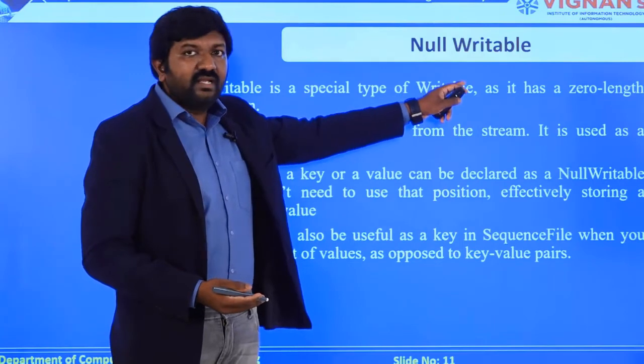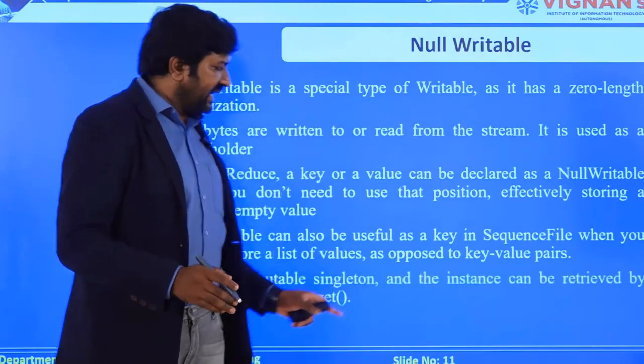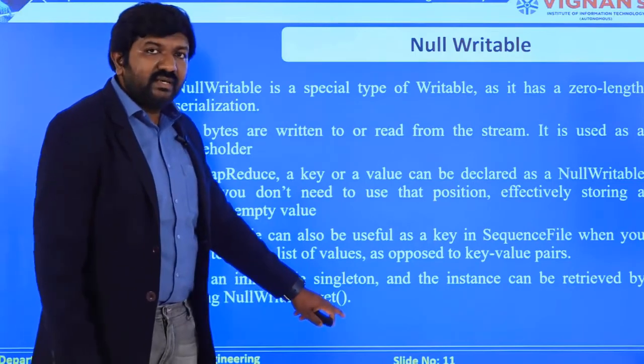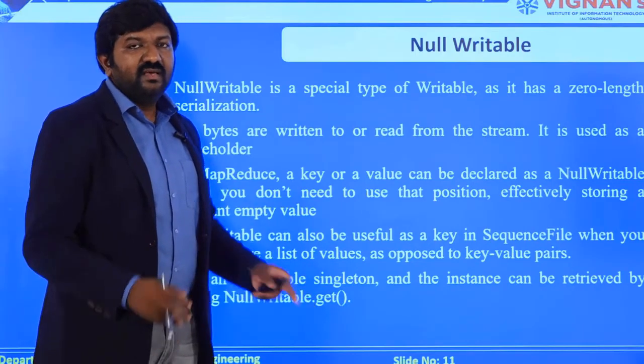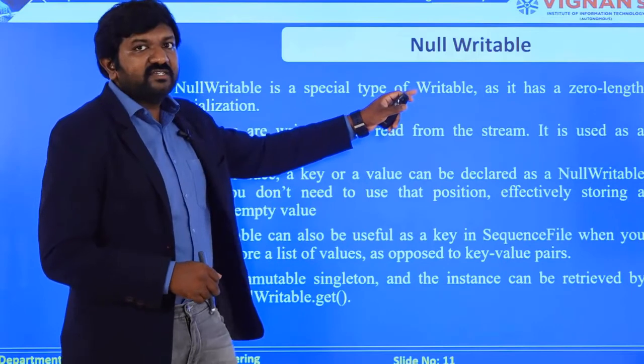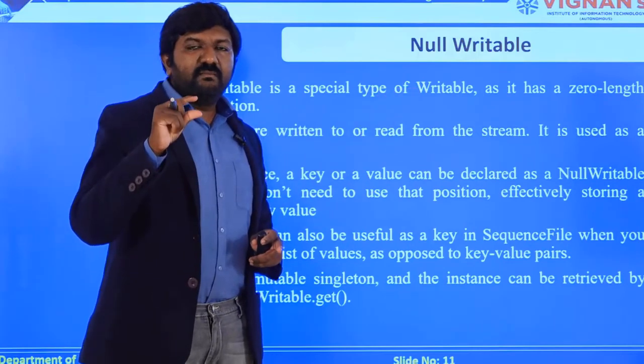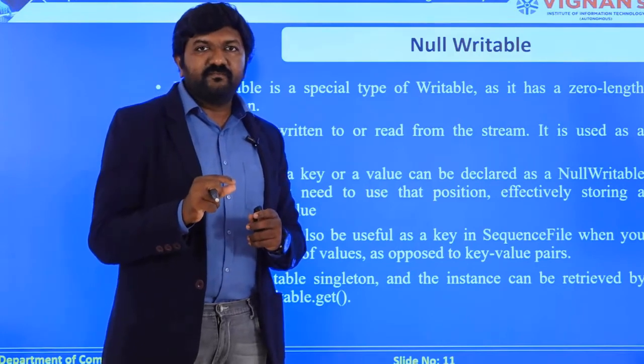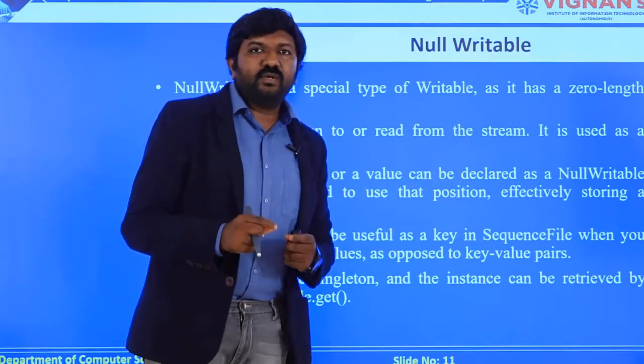So in most cases, as you can see, you can get or set the values with the get function as well as the set function, but in the null writable, you are going to use it as a benchmark where you can differentiate the data or differentiate the keys. So that's a major advantage of your null writable.